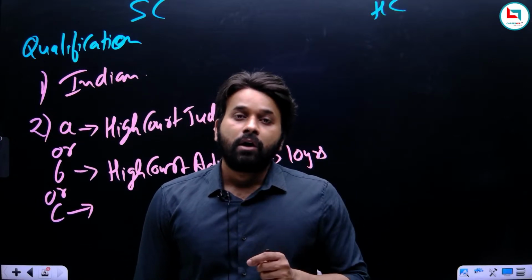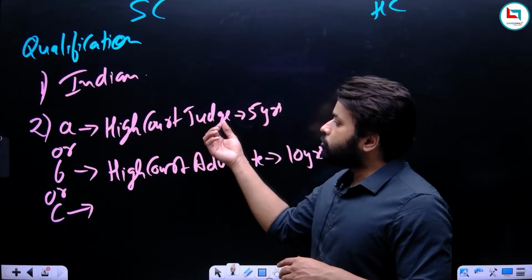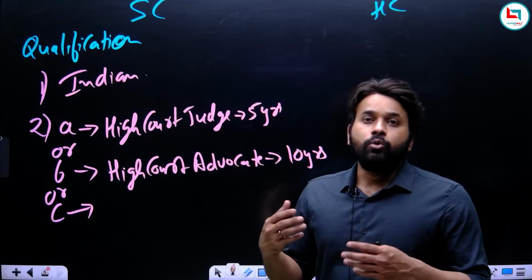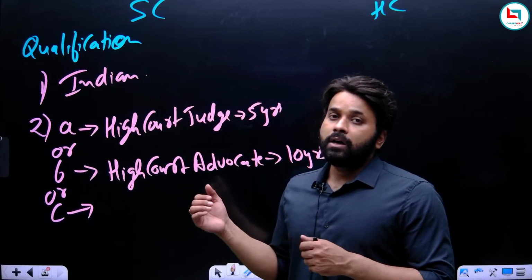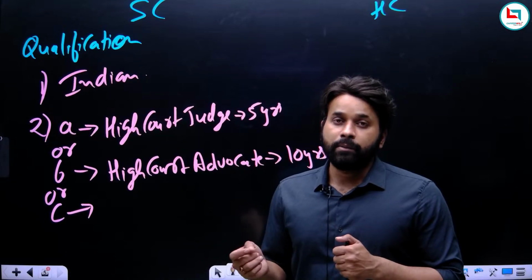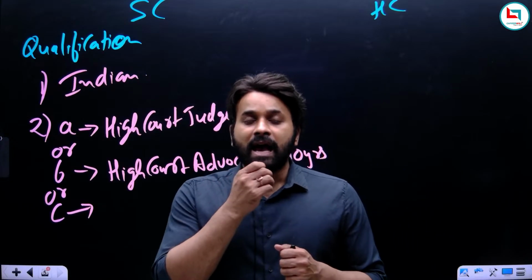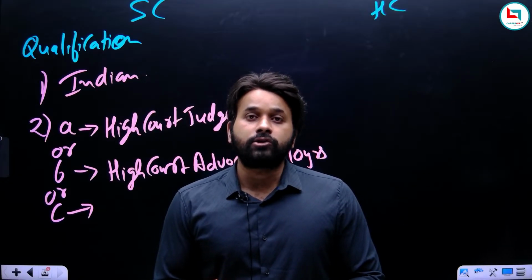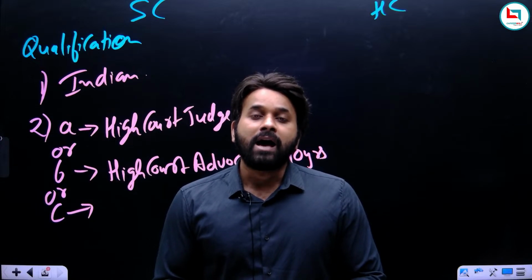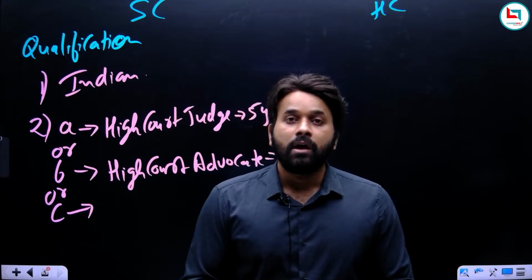that if we have to choose a person who has the knowledge of law, then we have three options. Either we can choose a judge or an advocate. Now, who else has the knowledge of law and is not an advocate or a judge? Then remember, he is the law professor. A law professor of a university has the knowledge of law. So he is not a judge, he is not an advocate, but he has the knowledge of law. So we can appoint a professor of law of any university as a Supreme Court judge. So it is possible according to the Constitution.